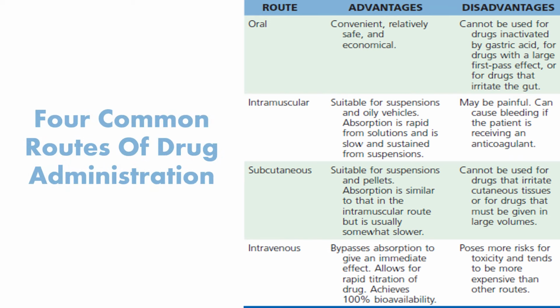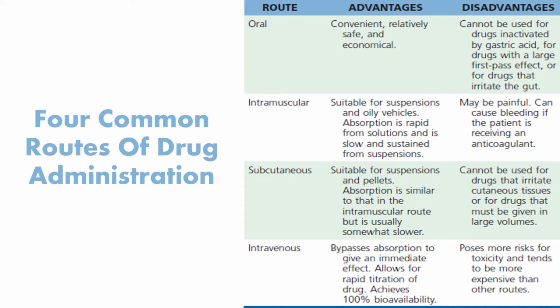Four common routes of drug administration and their advantages and disadvantages are: number one, the oral route. Advantages include that it is convenient, relatively safe and economical. Disadvantages: it cannot be used for drugs inactivated by gastric acid, for drugs with a large first pass effect, or for drugs that irritate the gut. So we cannot use it for drugs that irritate the gut and undergo the first pass effect.